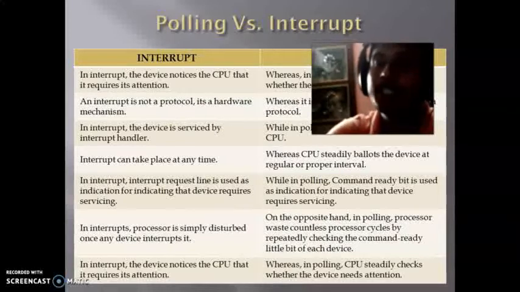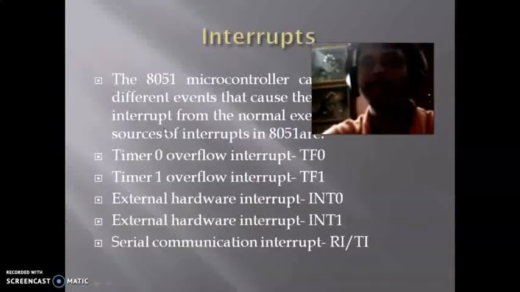bit of each device. In case of interrupt, the device notifies the CPU that it requires its attention, whereas in case of polling, the CPU steadily checks whether the device needs attention. So these are the differences between polling and interrupts.